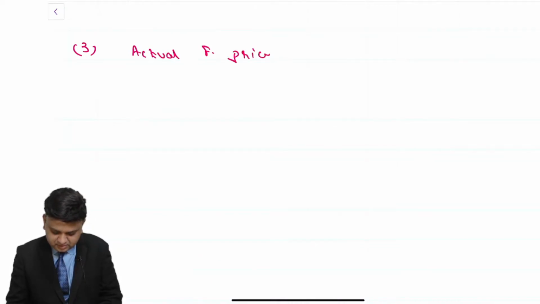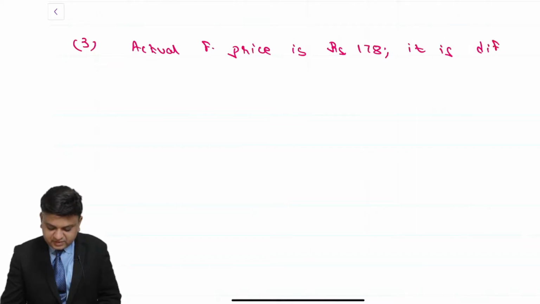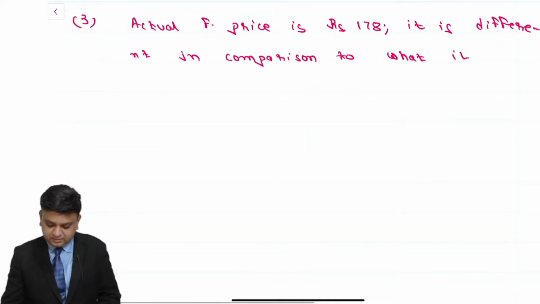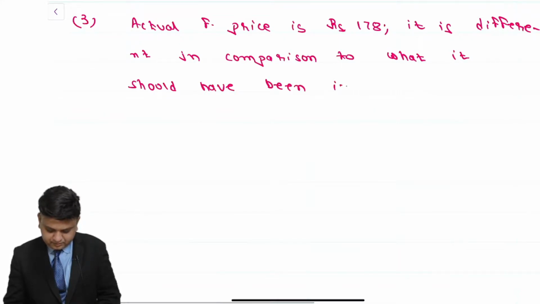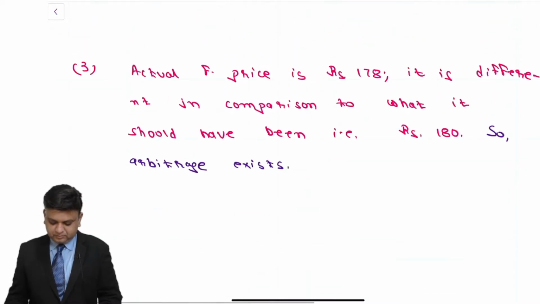Actual F price is rupees 178, it is different in comparison to what it should have been, that is rupees 180. So arbitrage exists, full stop.